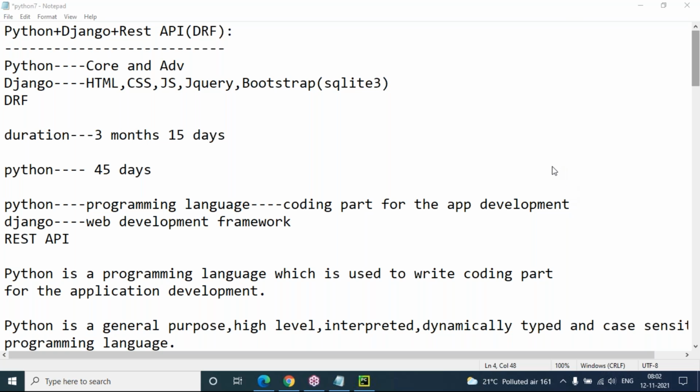Any doubts? How in depth will the data science portion be? Don't expect the data science portion in depth from my side, okay? I'm not a data science trainer. I'm purely a complete Python trainer. Data science programmers need Python scripting. If they know Python data structures well, then they can handle data science modules very easily.